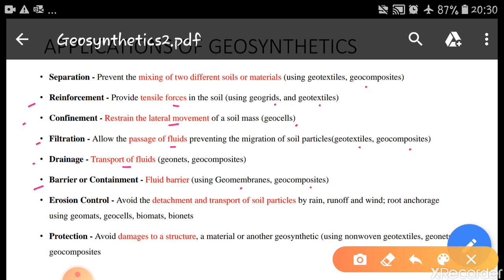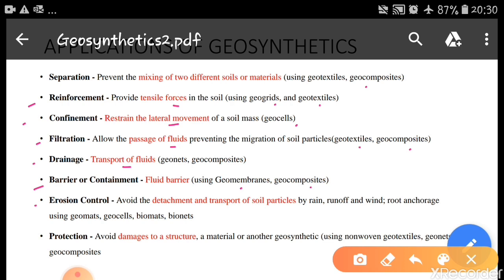Hence they prevent the groundwater table from mixing with the drainage water.